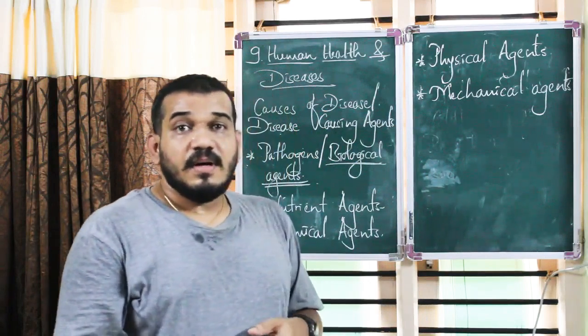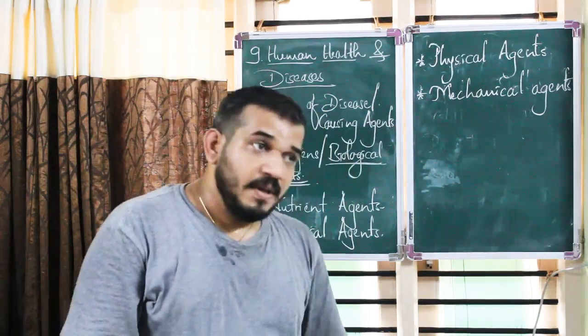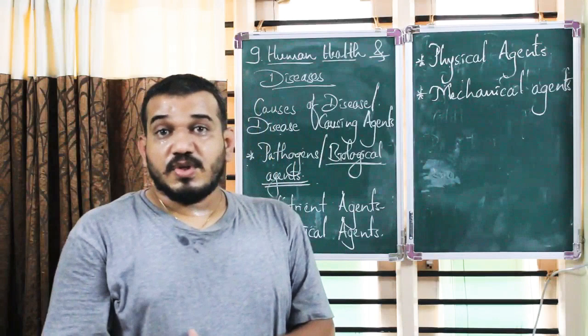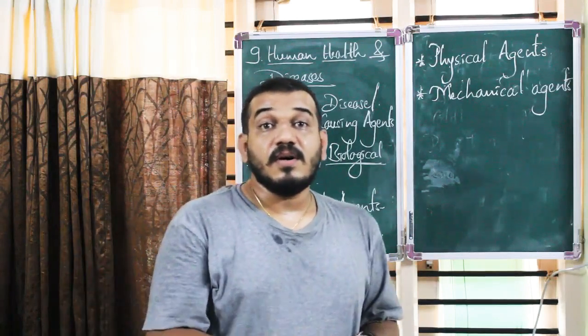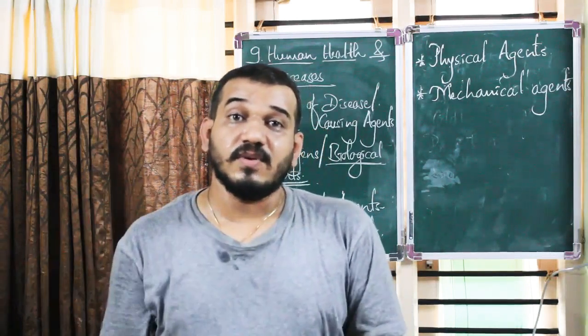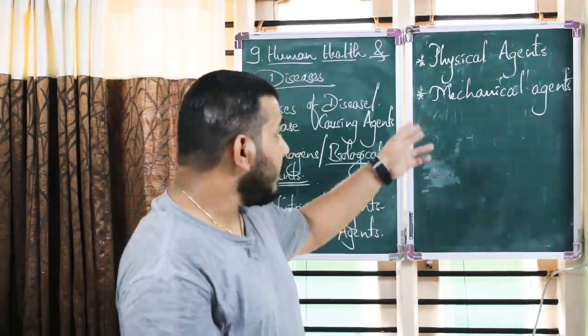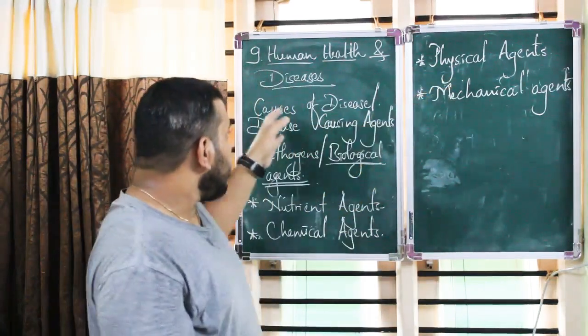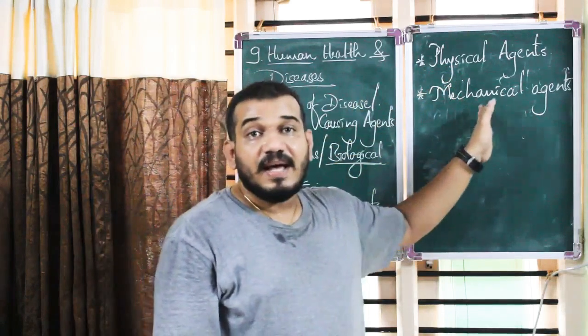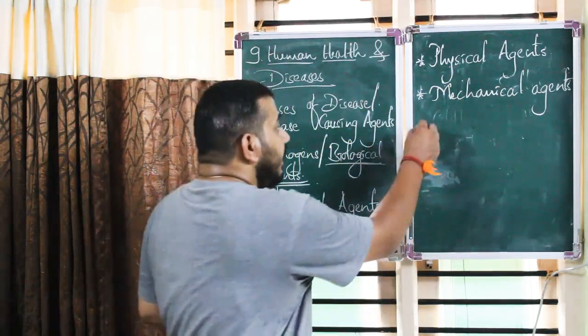If you are running, you may end up with dislocation of your joints, or you may have heard of or seen that Sachin Tendulkar was suffering from tennis elbow. Now it's also a mechanical injury. It's also a disease. So diseases can be caused because of mechanical agents as well.